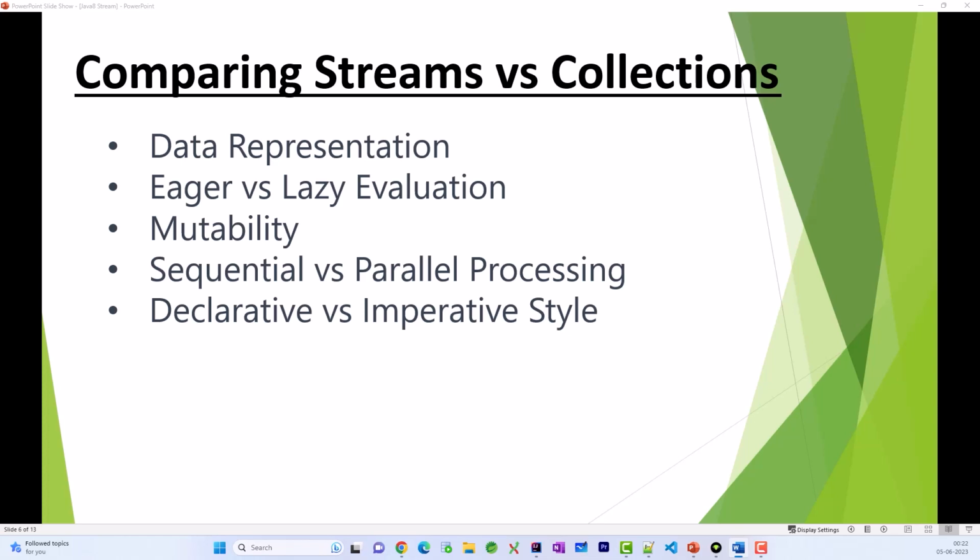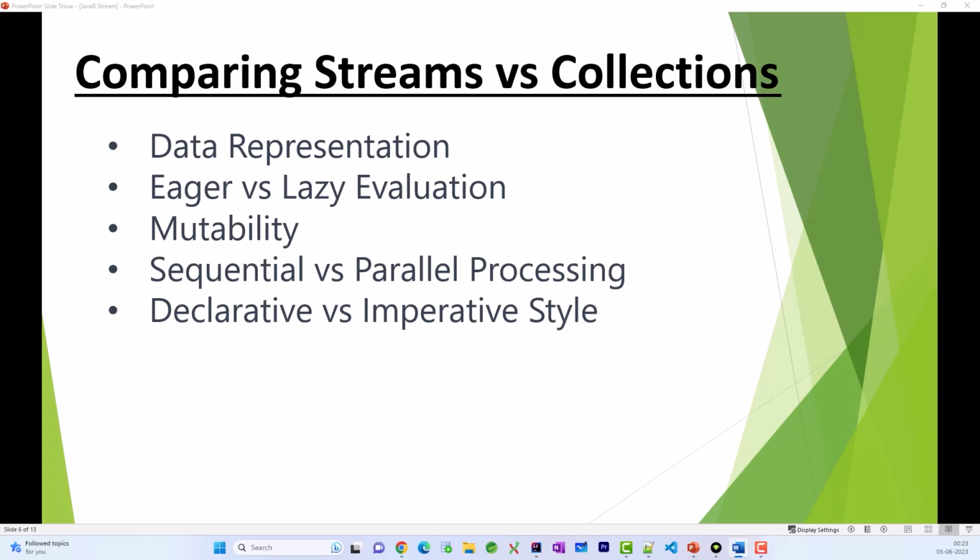Now in case of collections, these elements can be modified. We can add an element to the collection, we can remove, we can update, right? But in case of streams, since the streams do not contain the elements itself, rather they are with the original source. And this source could be what? It could be a collection, it could be an array, it could be any file like IO input like file, right? So basically streams are just an abstraction layer, and they do not modify the source data, right? They do not modify the source data.